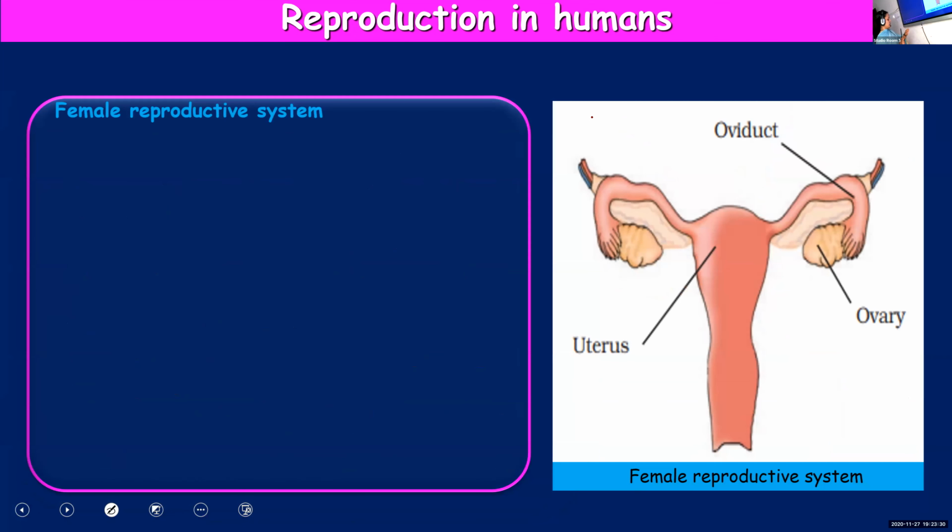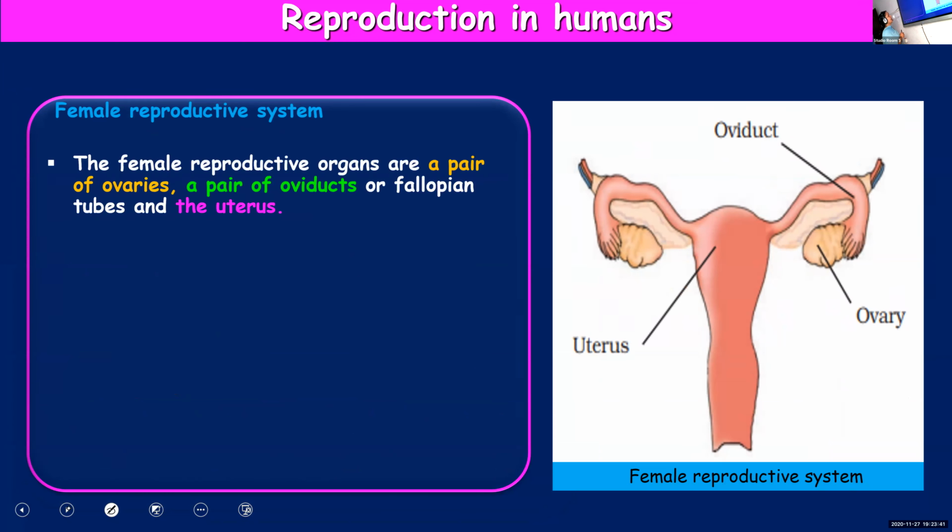Female reproductive system. So after having completed male reproductive system, we'll proceed to female reproductive system. The female reproductive system consists of a pair of ovaries, a pair of oviducts and uterus. So in place of testes, they have ovaries, and in place of sperm ducts, they have oviducts. Oviducts has got another name also. We even call it as fallopian tubes.